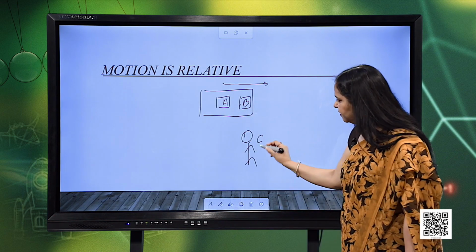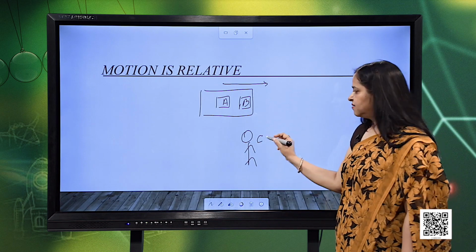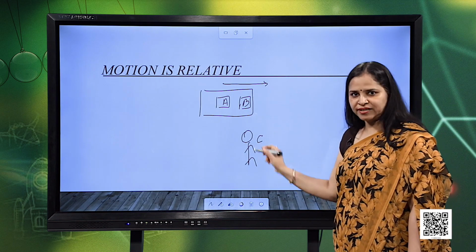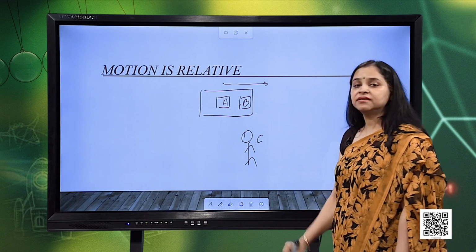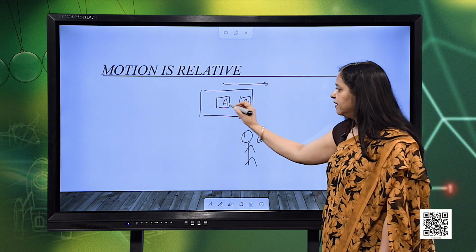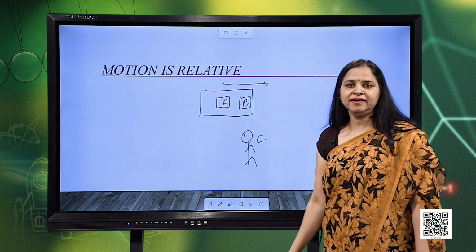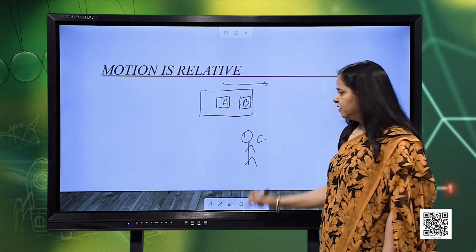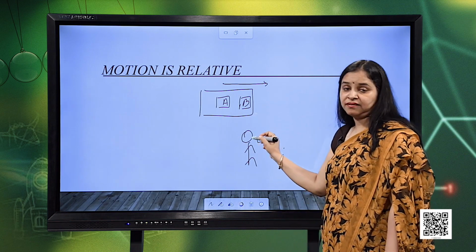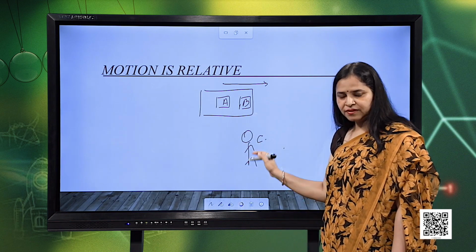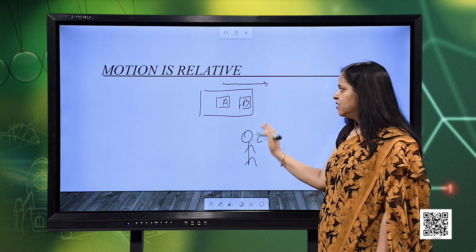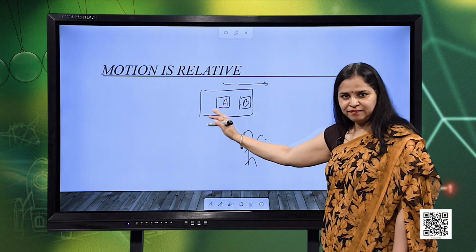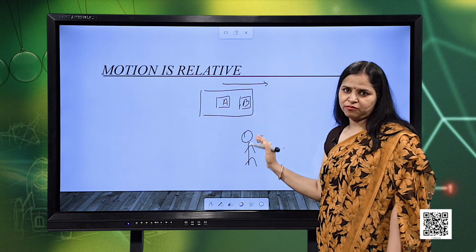Now, consider another person, C, standing somewhere on the ground outside the bus. For this person C, both A and B are in motion. So, C is at rest, standing on the ground, but for him A is in motion, and B is also in motion.